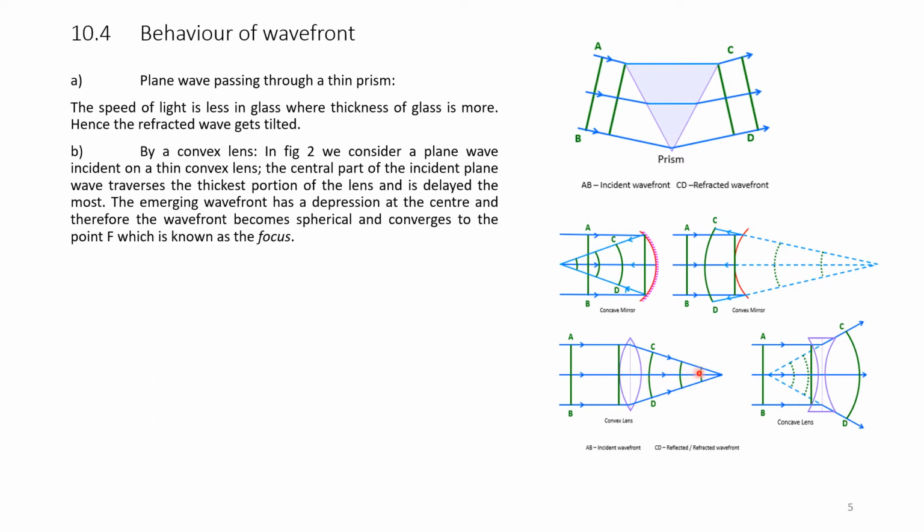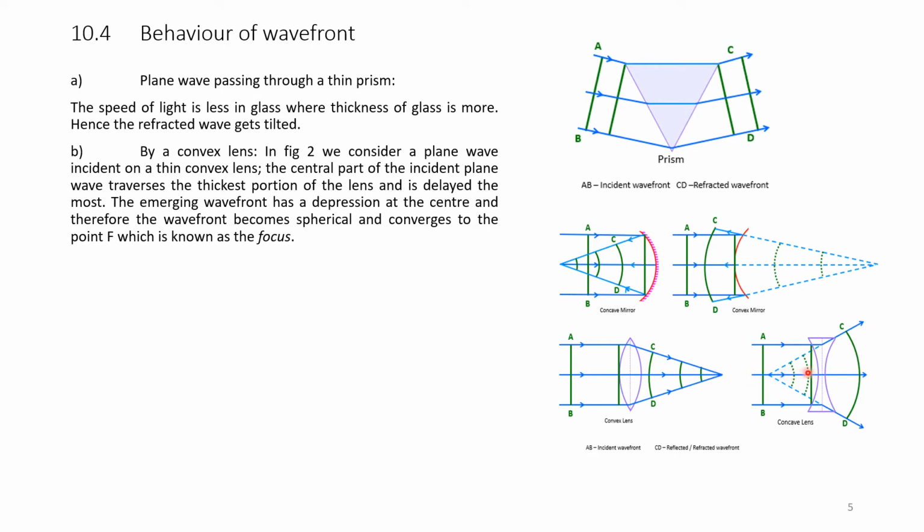Hence, the emerging wavefront has a depression at the center and therefore, the wavefront becomes spherical and converges to a point F, which is known as focus. This is a convex lens. These are converging rays. You please see the diagram. These are converging rays to a focal point.